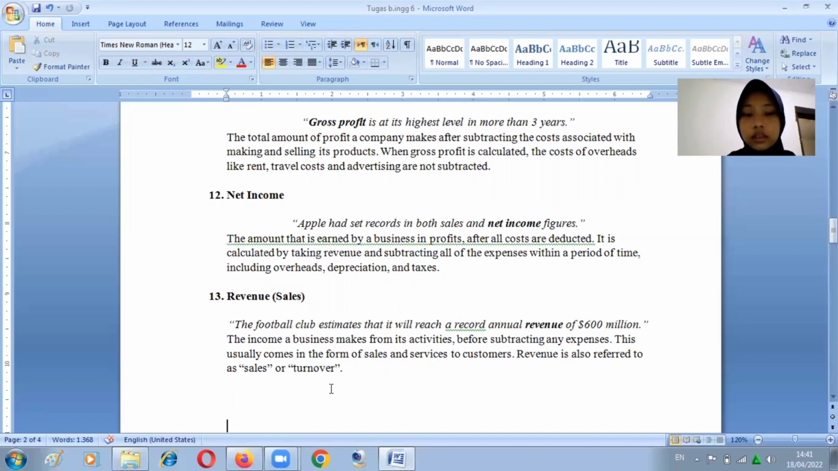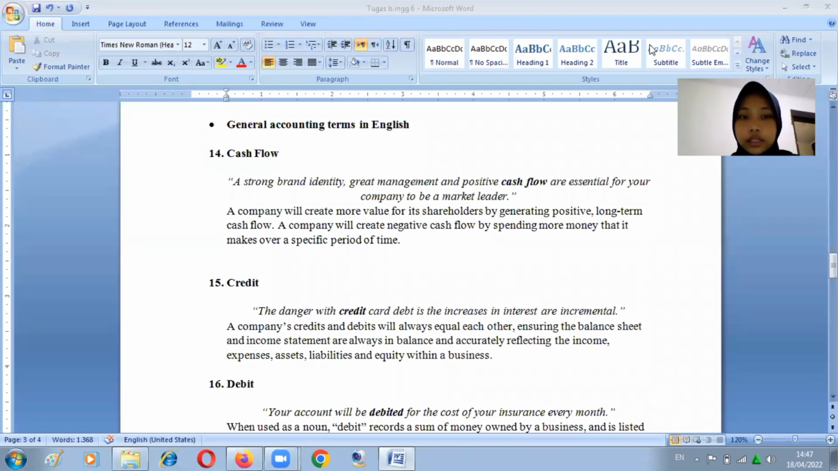600 million. The income a business makes from its activities before subtracting any expenses. This usually comes in the form of sales and services to customers. Revenue is also referred to as sales or turnover. General accounting term in English.